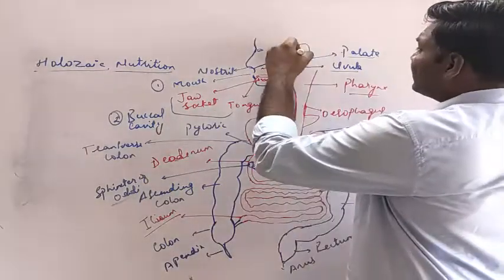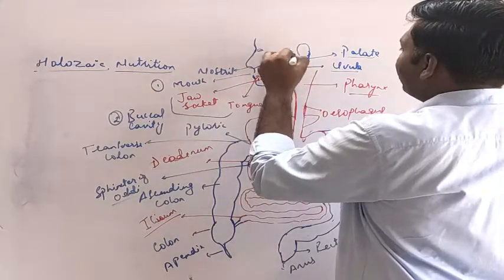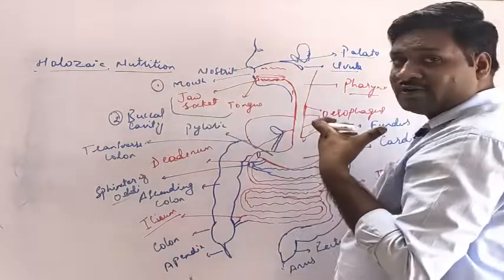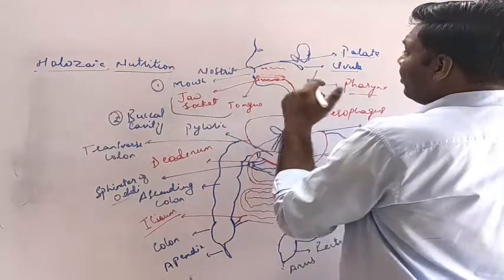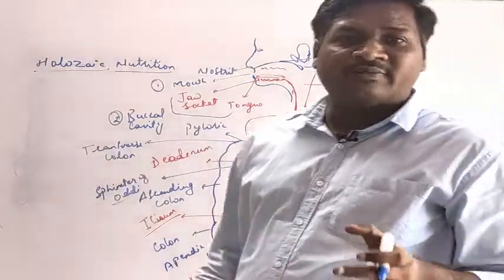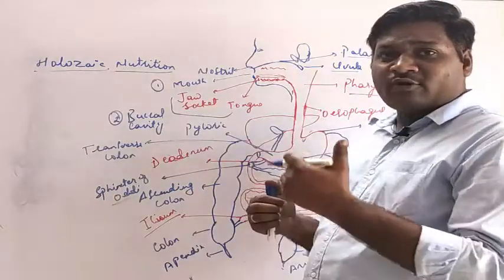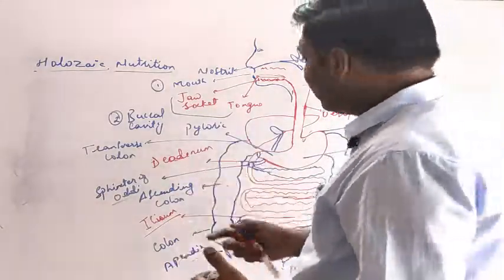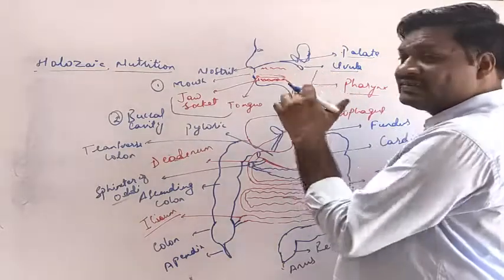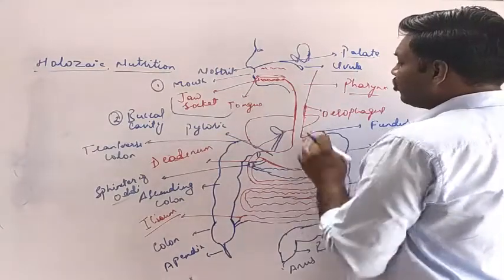The salivary glands are located in three different regions: below the ear pinna, then in the mandible, that is the lower jaw, and below the tongue also. So there are three different locations of the salivary glands which release the saliva for partial digestion of the food material. The enzyme which is secreted by the salivary gland is alpha amylase, which converts carbohydrate into simple sugar.